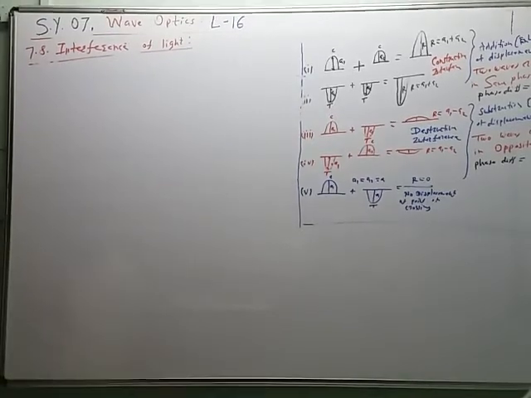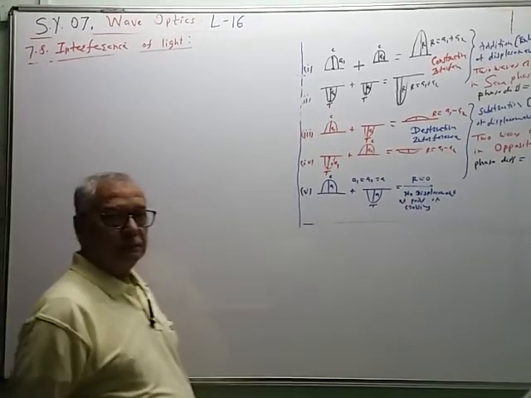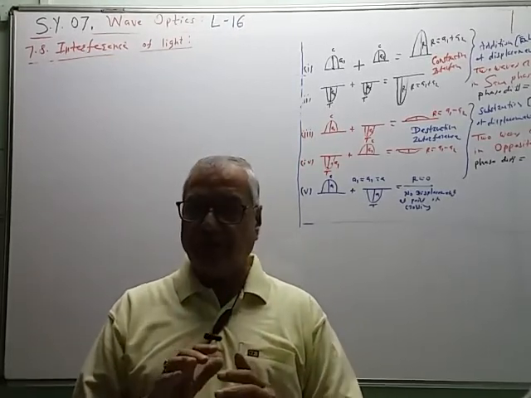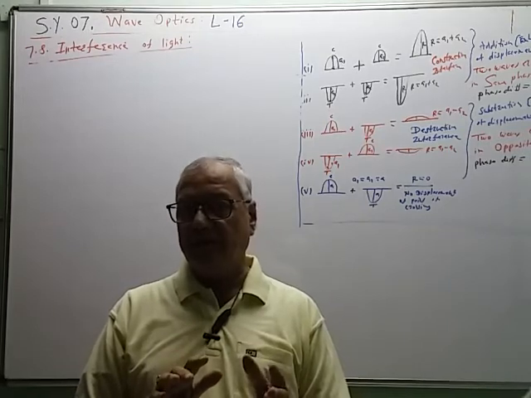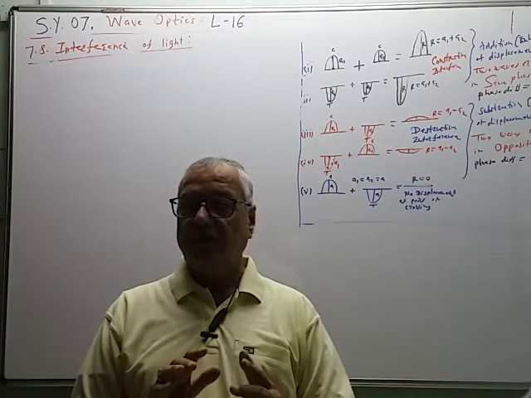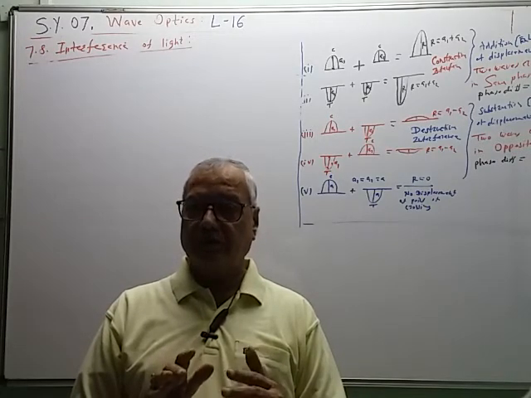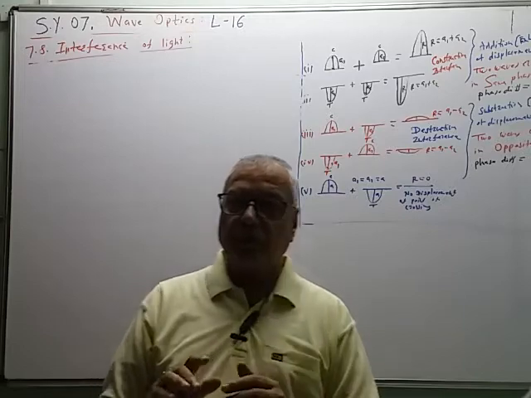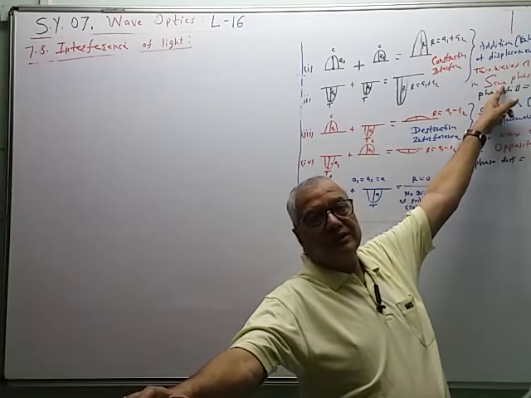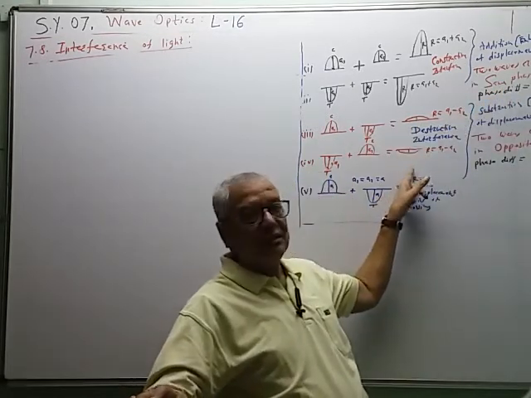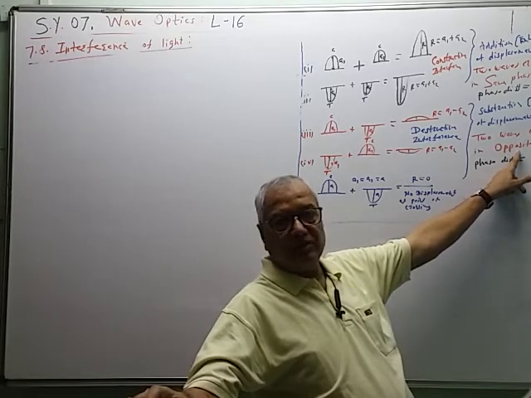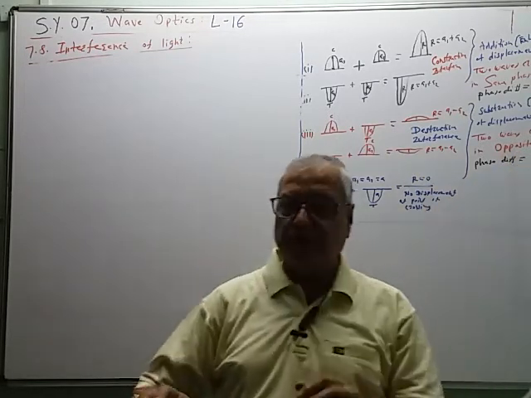Now we know the definition of interference. When two or more light waves arrive at a point simultaneously, meaning they cross each other, there is a change in the intensity of light at the point of crossing. The point of crossing will appear bright when the two waves cross each other at that point in the same phase, and the point will appear dark when the two waves cross each other in opposite phase. So phase is a very important factor.